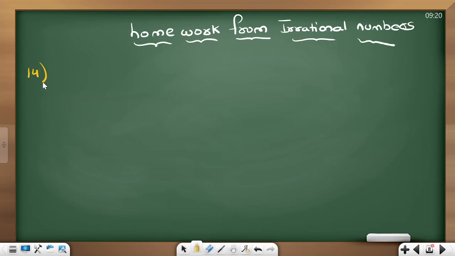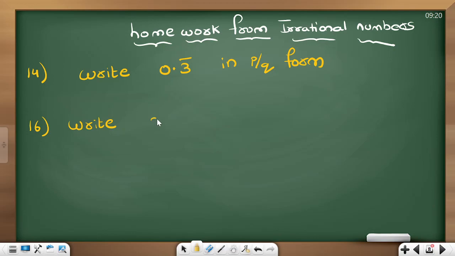14th question: write 0.3 bar in p by q form. And then we missed the 16th question: write 23.43 bar in p by q form.